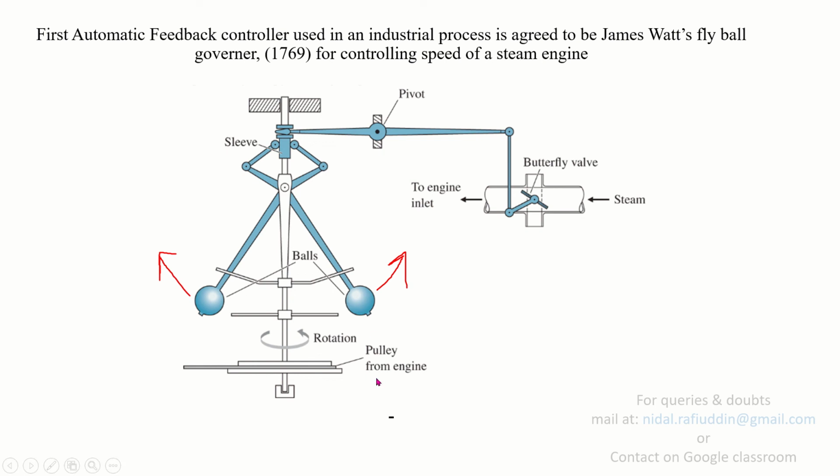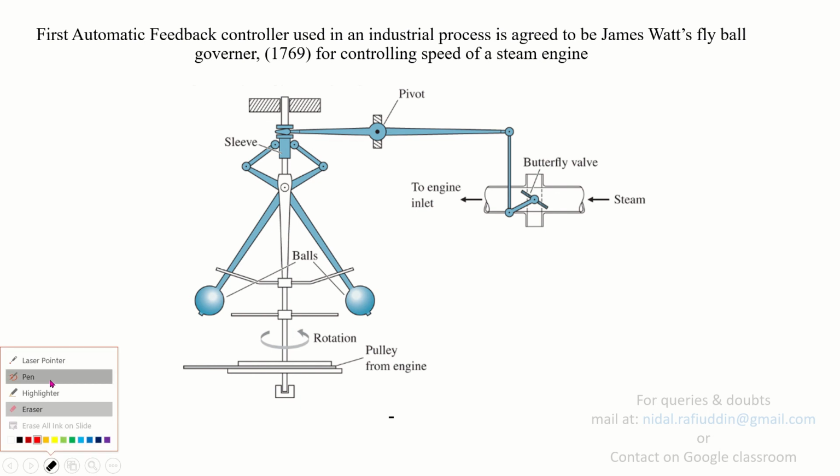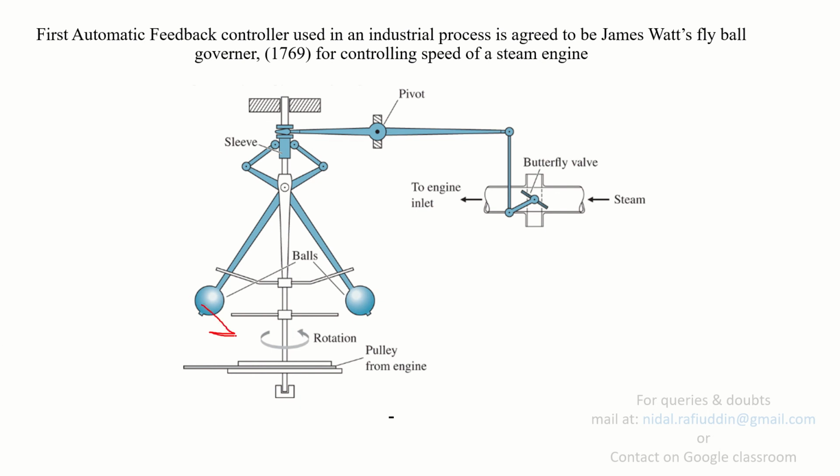Similarly, if there is a load put on the steam engine, the speed of the steam engine changes depending upon what load is being put on it. So when the load on the steam engine increases, the speed of the engine will drop, which will cause the balls to move inward, in this direction.